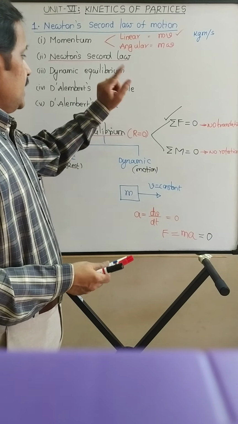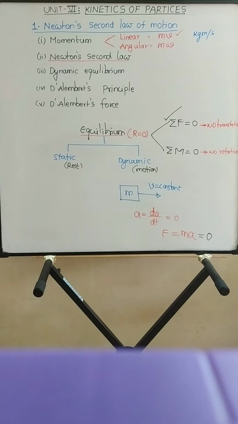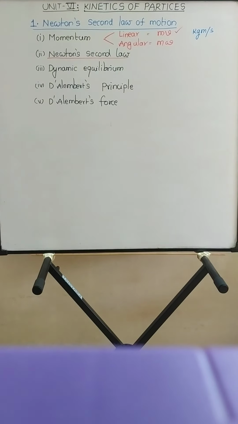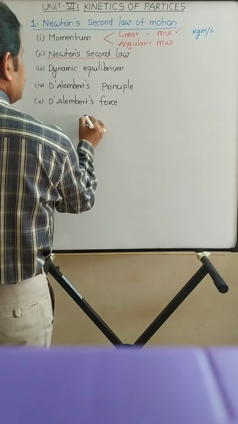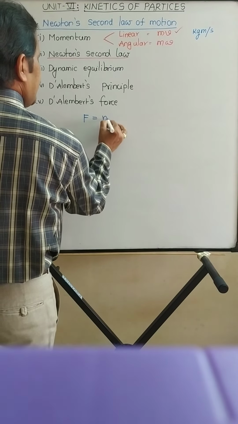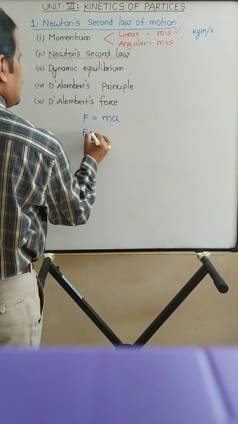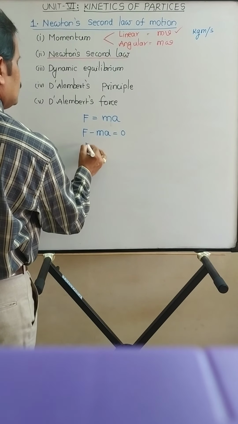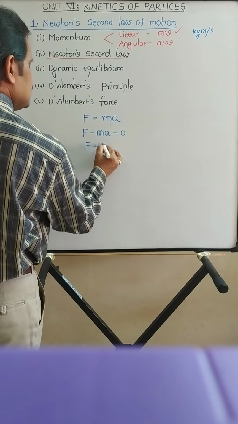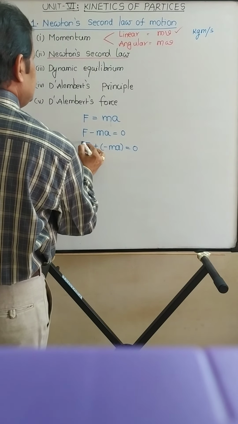Now, what is D'Alembert's principle? As per Newton's second law, we know that F is equal to m into a. This we can write as F minus ma is equal to 0, or F plus or minus ma is equal to 0.